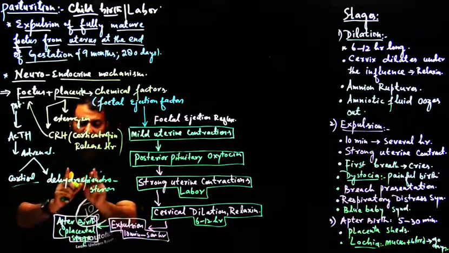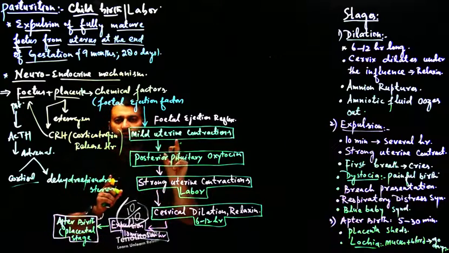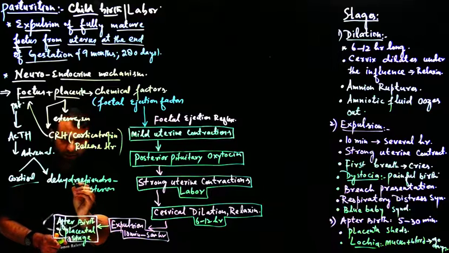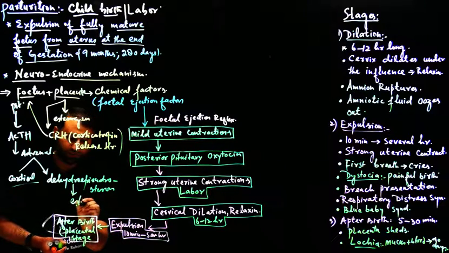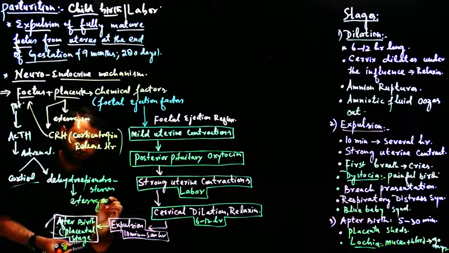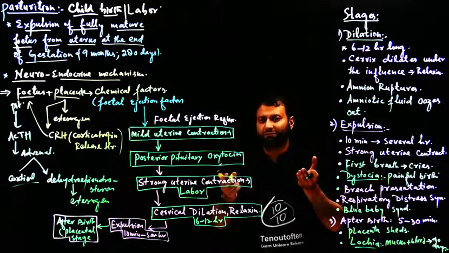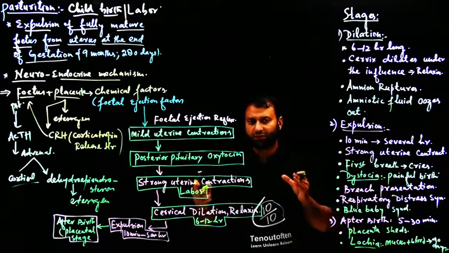This dehydroepiandrosterone goes to the placenta, and in the placenta it is converted into estrogen. So what happens? The amount of estrogen increases in the blood. The quantity of estrogen in the female body's blood increases a lot.